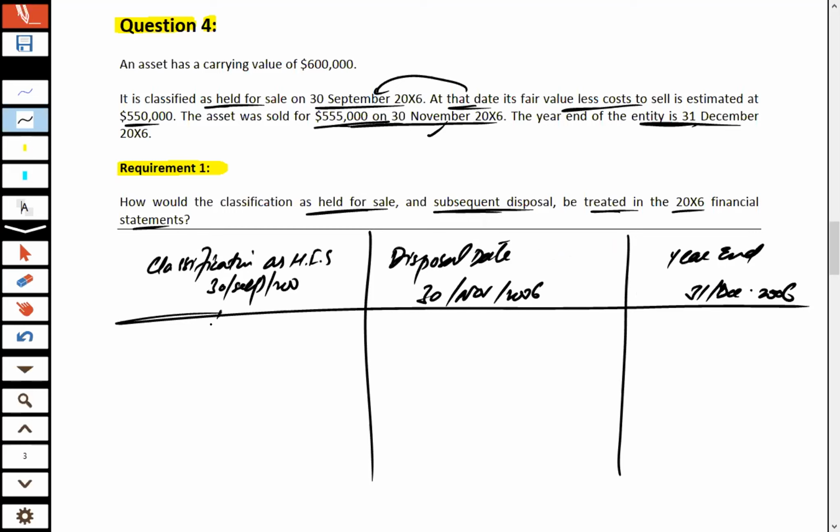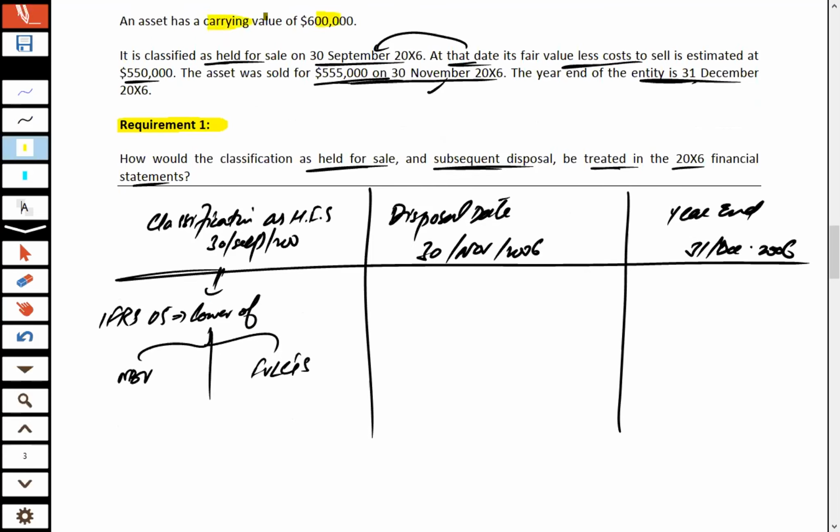Remember the classification date. According to IFRS 5, we need to classify this asset at the lower of what? We need to consider two things: the net book value of the asset and the fair value less cost to sell at the time of classification. The book value is 600,000 and the fair value less cost to sell at that time is 550,000. So the lower value in this scenario is 550,000.